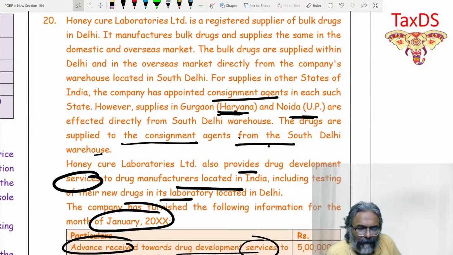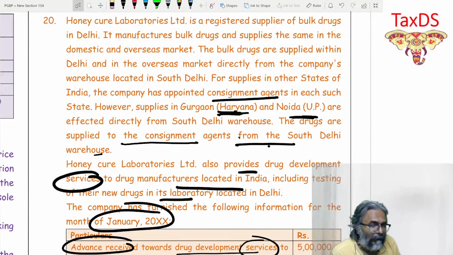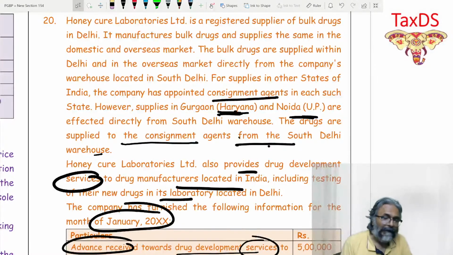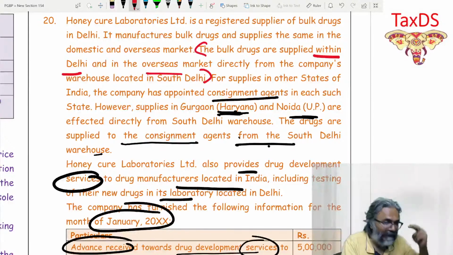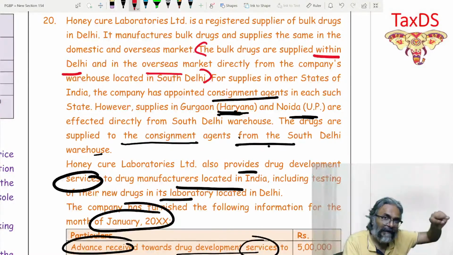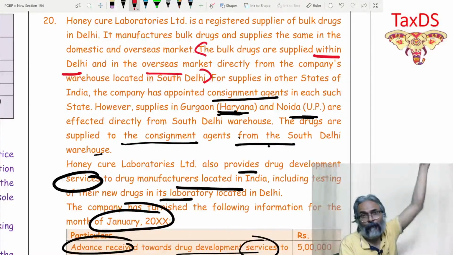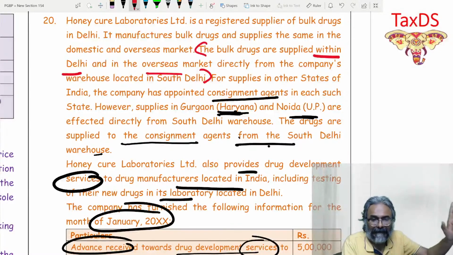So therefore, if you see for supplies in the other states of India, the company has appointed consignment agent in each of such states. So students, what are you going to say about this particular point? For supplies in the other states, now be careful over here, students. He is supplying within Delhi and also in the overseas market. From this sentence, it is within intrastate and interstate in the form of export. That is what we get from here.